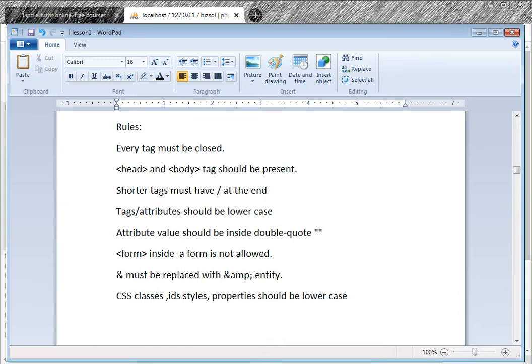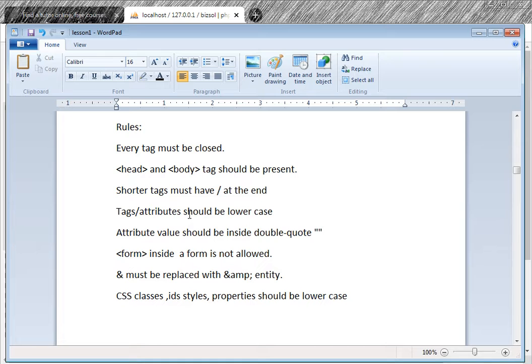Then comes tag attributes should be in lowercase. Every tag must be closed. Head and body tags should be present. The HTML tag is now omitted, and there is no requirement that the HTML tag should be present. So head and body tags should be there.